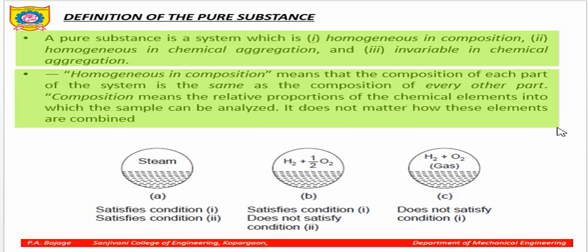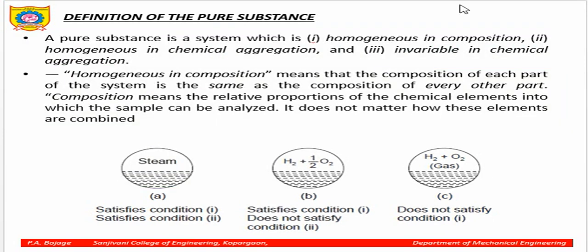Composition means the relative proportions of the chemical elements into which the sample can be analyzed. It does not matter how these elements are combined. So here you can see what conditions we have. If you have steam, this satisfies the above definition. Then we have gas plus water.